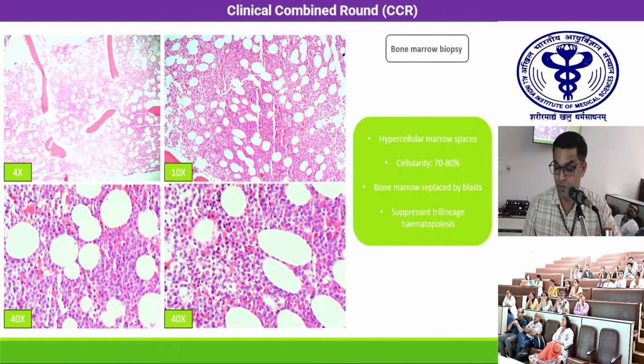We also received a bone marrow biopsy of this patient. We can see from the images that the bone marrow spaces are hypercellular with an approximate cellularity of 80%, and the marrow was completely replaced by this monotonous population of blasts.